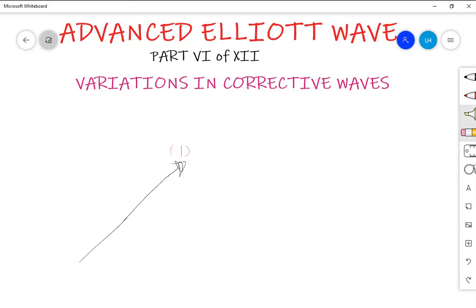Now let us see. I've said that to note that the corrective wave being formed is a zigzag, you see a 5 wave move against the trend. The 5 wave move is not the end of correction. When you find that we have a 5 wave move against the high degree trend, it is not the end of correction, it's just the beginning of correction.